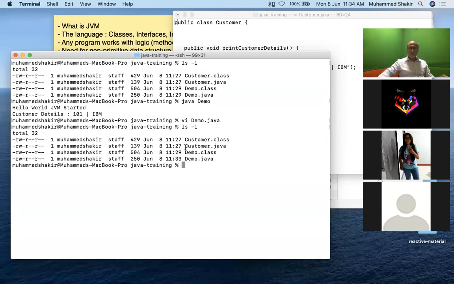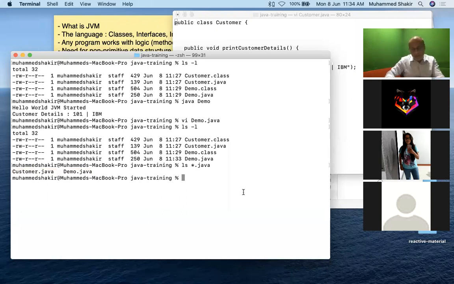So you see this, friends. I say ls star.java. These are the two .java files that I have: customer.java and demo.java. I have written it with VI editor. As simple as this. So your Java, what is it really dependent on? That Java must be installed on your machine, and that Java installation happens through what? JDK. Right? I mean, you install JDK or at least the JRE in order to run, but you all are programmers, you will be writing code, so you will need to install JDK on your machine. Right? Now, final few points over here.